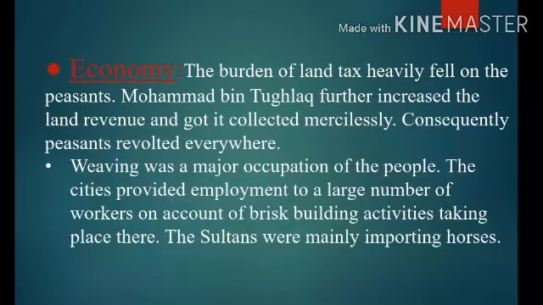Economy. The burden of land tax heavily fell on the peasants. Muhammad bin Tughlaq further increased the land revenue and got it collected mercilessly. Consequently, peasants revolted everywhere. Weaving was a major occupation of the people. Which is the major occupation? Weaving. The cities provided employment to a large number of workers on account of the brisk building activities taking place there. The sultans were mainly importing horses.